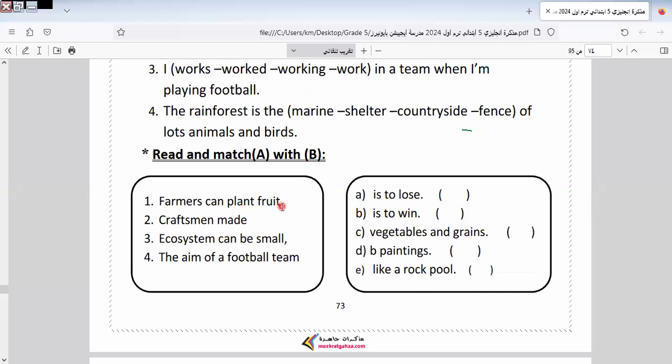Farmers can plant fruit and vegetables and grains. So the answer here will be number one. Craftsmen made what? Made paintings. So it will be number D. This is number 2. Ecosystem can be small. The aim of the football team is to win. Okay, to win, number 4. The ecosystem can be small, like a rock pool. Okay, it will be this one, number 6.